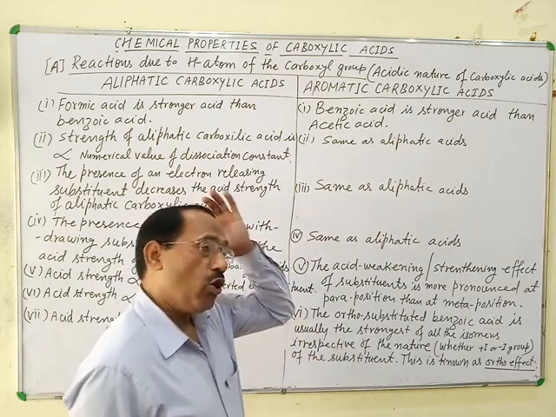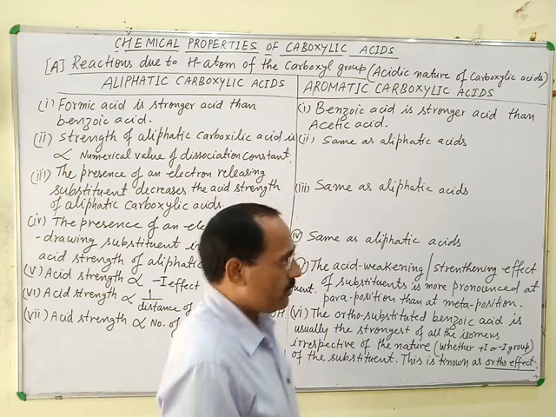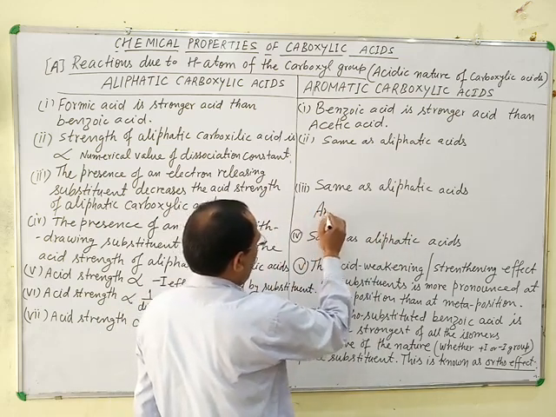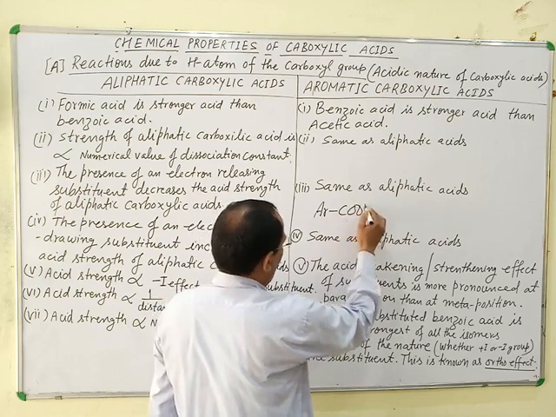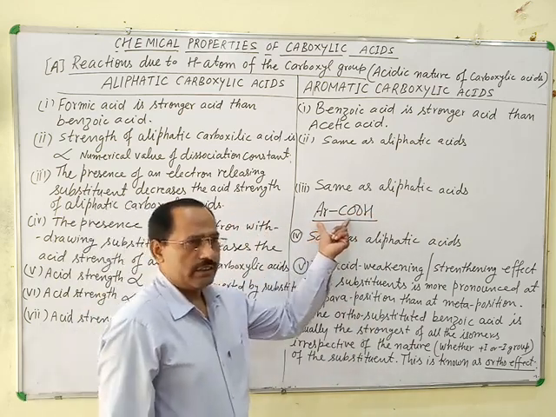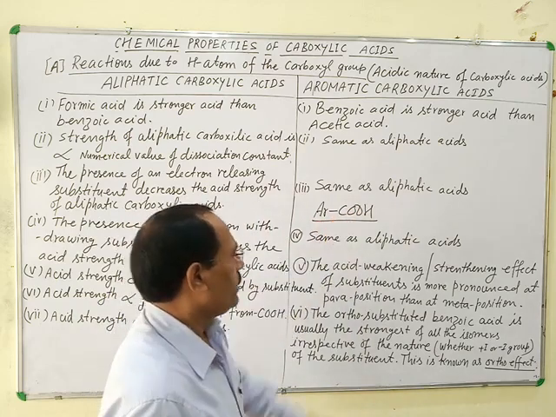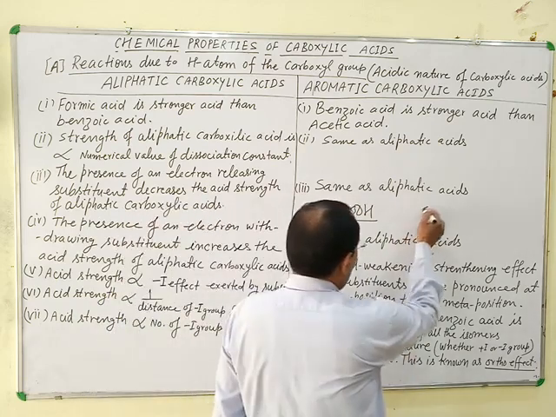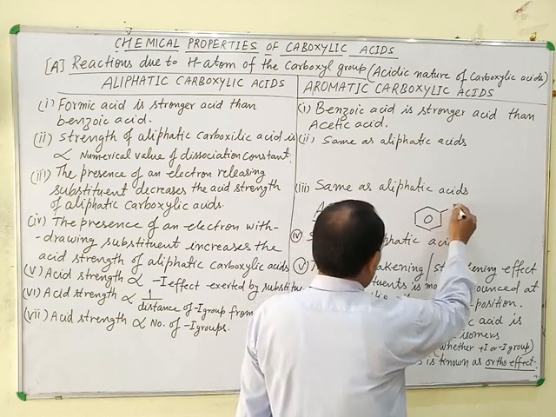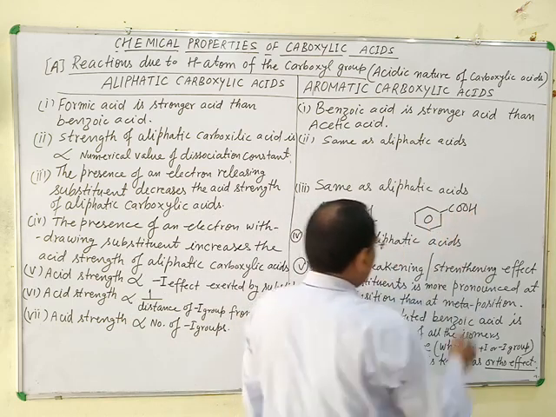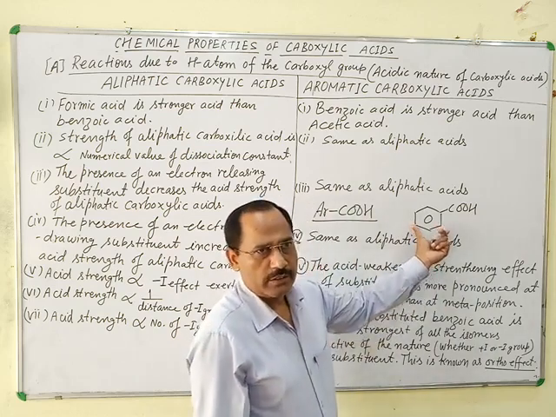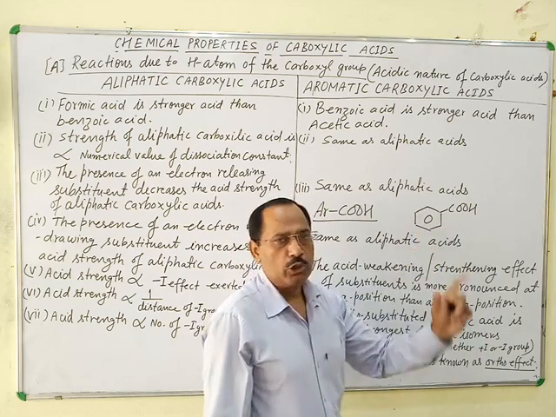In the case of aromatic carboxylic acids, they are generally represented as ArCOOH. In aromatic carboxylic acids, the COOH group is directly attached to the benzene ring. This is the first member of the aromatic carboxylic acids, commonly known as benzoic acid.